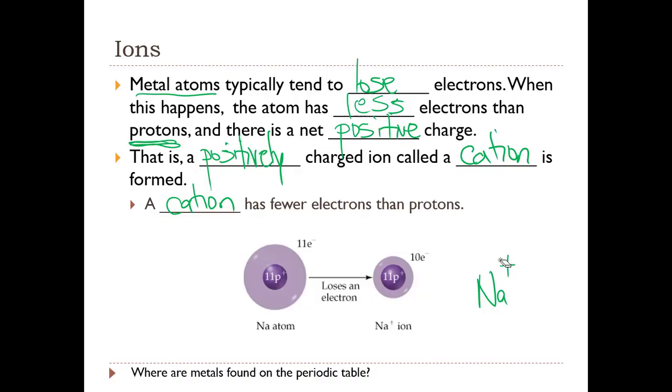called a cation. Now notice here that we did not change the number of protons, because if we did, then we would have a different element, because it is the number of protons that determines the identity of the element. So when we form these ions, we're not changing the number of protons, we're just changing the number of electrons.